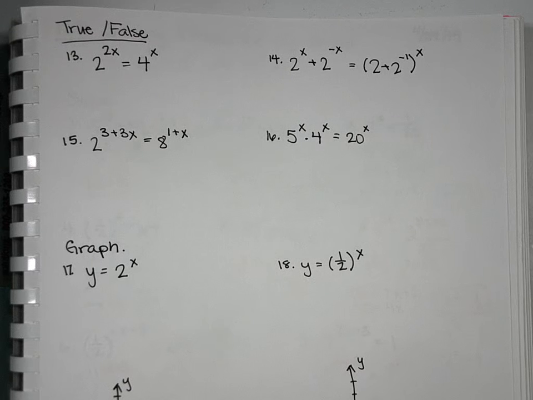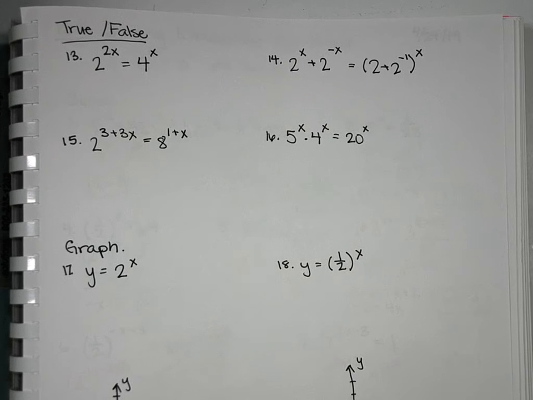So when it comes to the true, false, you're really looking to see, is there a way that we can turn one side of the equation to match the other using our exponent rules? So when you look at something like 13, is there any way that I can turn 4 to the x into something using an exponent rule to match up with 2 to the 2x? So you want to think of your exponent rules to see what you might be able to do. Anyone think they have an idea as to how we might be able to make those equal?